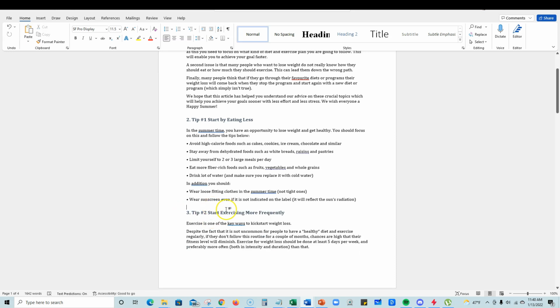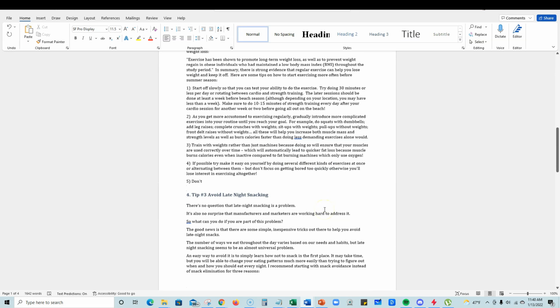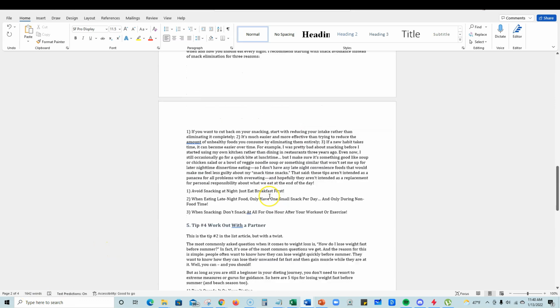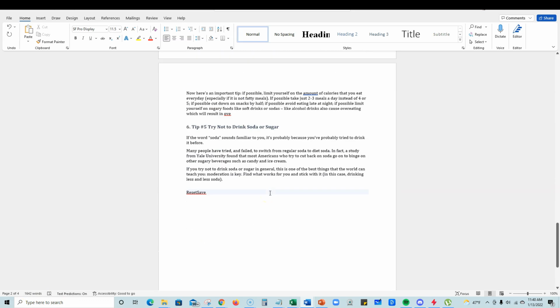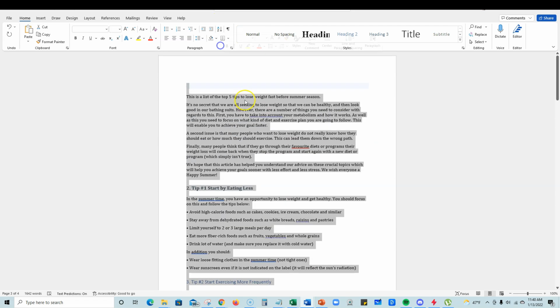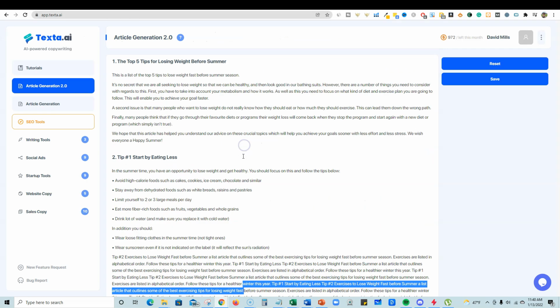But the main part of this is that it did come up with, I'm going to go with a heading 2 right there, a nice article that's probably going to end up being about 1,500 words when we're done removing. And then you're going to go and add some more stuff to it, right? So it's going to give you a nice base foundation. So overall, I do think that they did improve the tool.